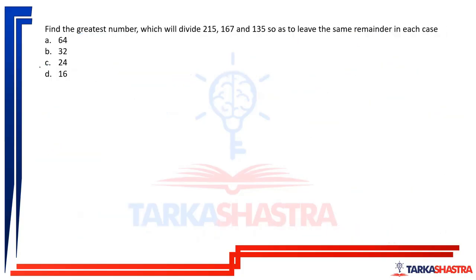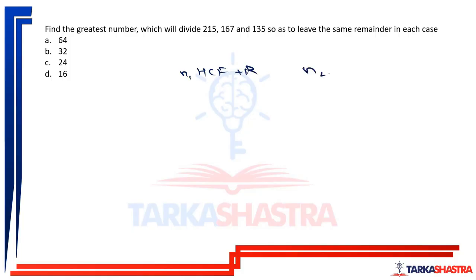Okay. Moving forward, the greatest number which will divide 215, 167, 135 so as to leave the same remainder in each case. Now, understand, let us say there are 3 numbers. One is a multiple of HCF plus some remainder.